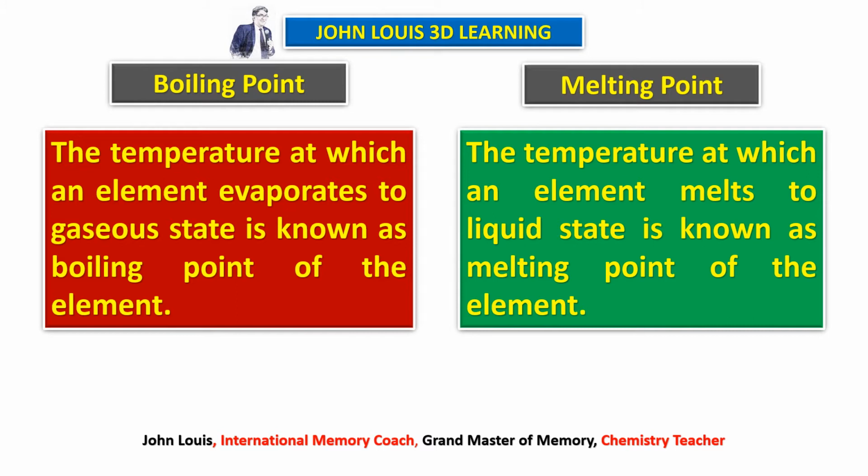That may be in minus also, below 0 degrees also. So that is what we need to understand very clearly here: what is boiling point and melting point, and why some of the boiling points and melting points are negative. They are very, very low, even below 0 degrees Celsius.